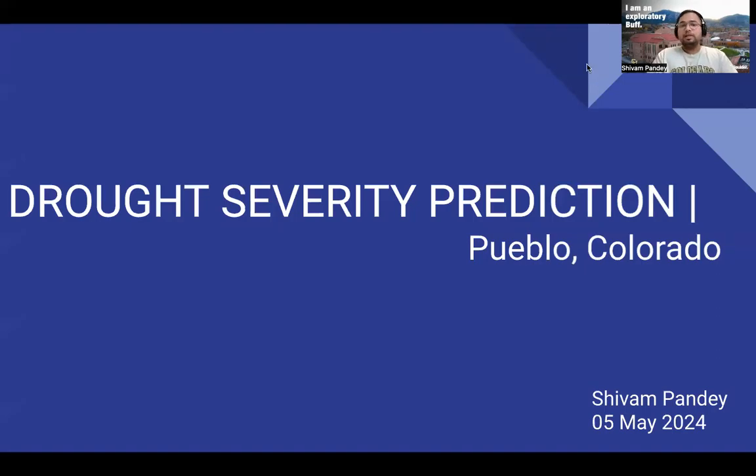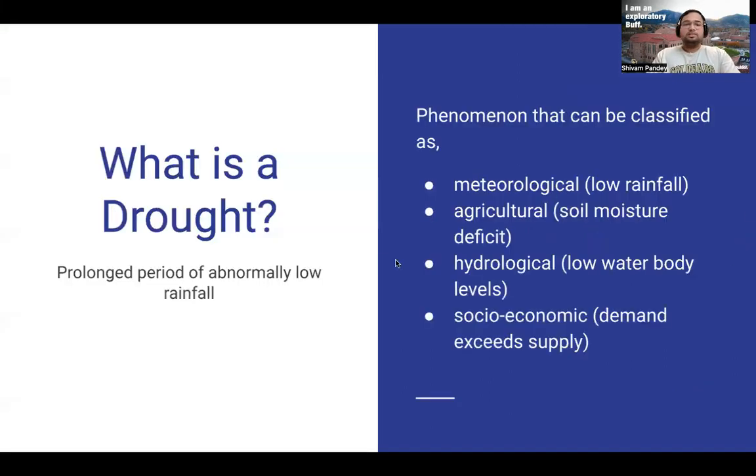Hello everyone. Today I'll be giving a walkthrough on my project, drought severity prediction for Pueblo, Colorado. Now let's start with what is a drought. A drought is defined as a prolonged period of abnormally low rainfall, and it can be categorized into different categories.